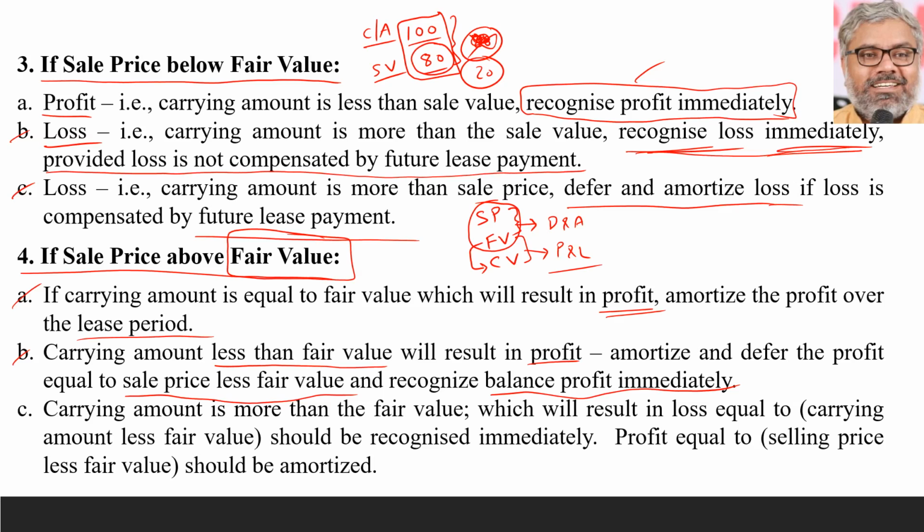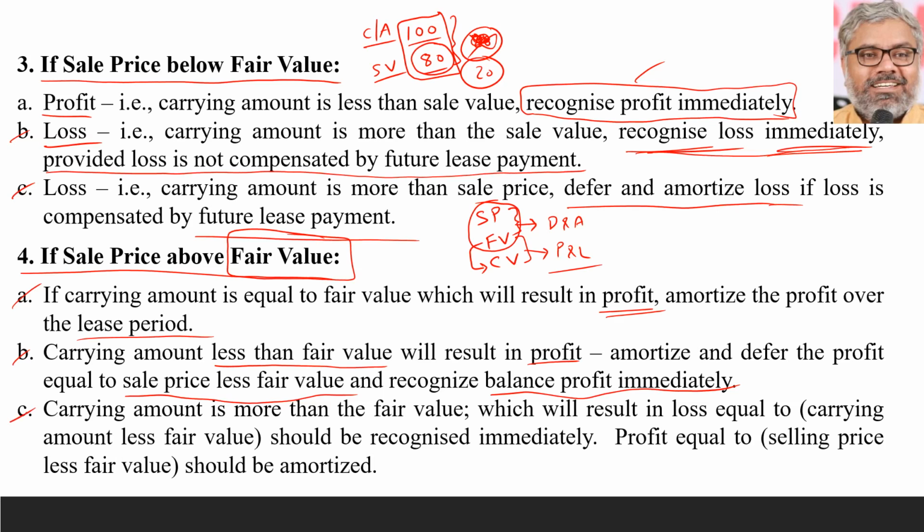Any amount received as sale value over and above fair value is as good as not genuine. We have to assume like that. The standard's intention is that; it will not tell all this, but if we understand that, application becomes easier. Over and above fair value, if sale price is there, that amount is not genuine. That will have to be deferred and amortized, guaranteed. Whatever the remaining is will have to be treated according to the other points given. So in this case, the remaining is profit, so that profit will be treated as credit to the P&L.